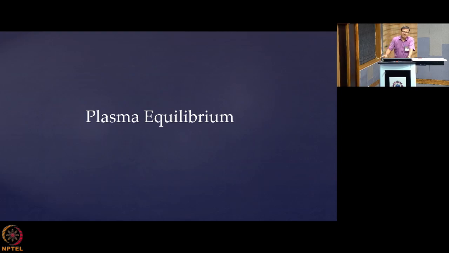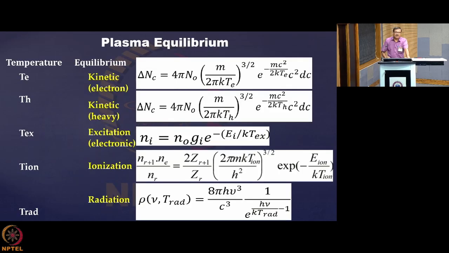So with this I stop the concept of plasma temperature, and I introduce you to another very important plasma aspect, that is plasma equilibrium. You know that inside plasma, what is going on? There are different kinds of equilibrium that exist inside plasma.